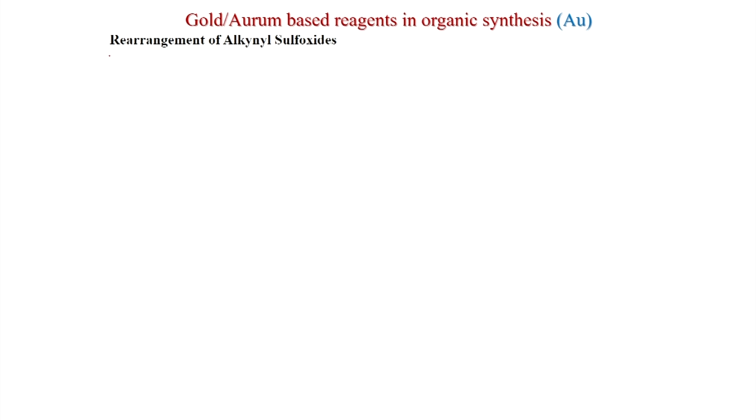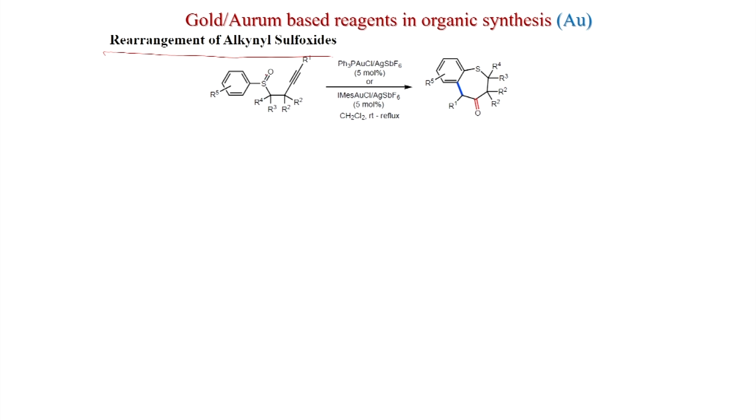Now, we will see rearrangement of alkynyl sulfoxides. So, you can see there is a sulfoxide and alkyne motif. And now, with Ph3PAuCl, AgSbF6, 5 mole percent, or imidazole-based NHC AuCl, that is the N-heterocyclic carbene, and AgSbF6, 5 mole percent, dichloromethane, room temperature to reflux, you can get the 7-membered ring or this 6-membered ring.